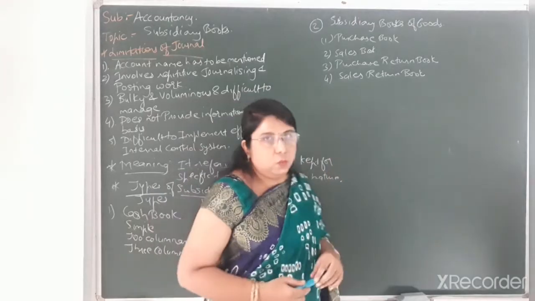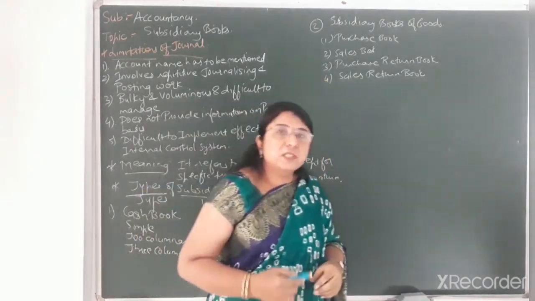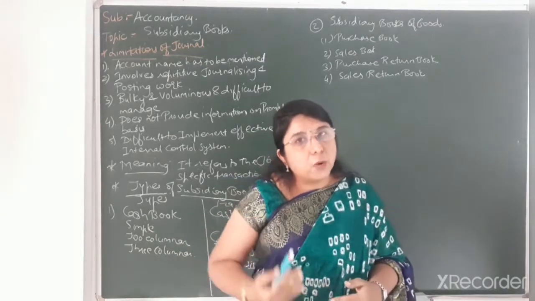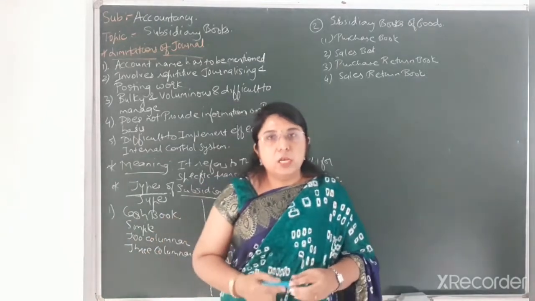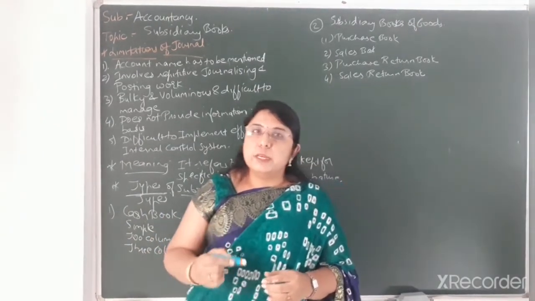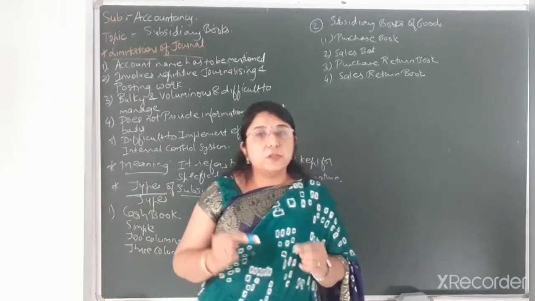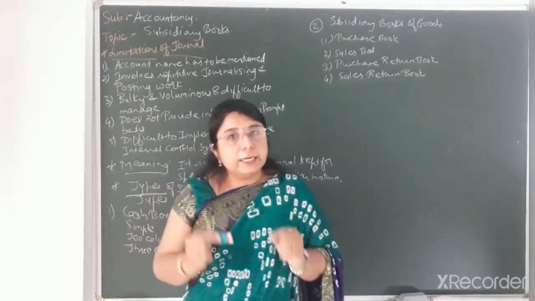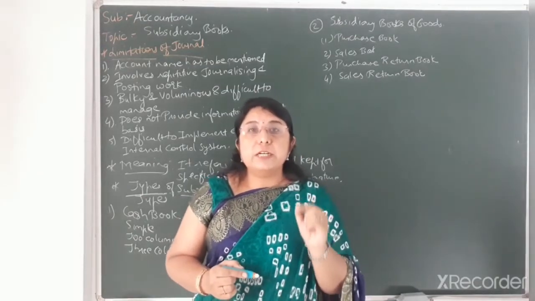And in the case of purchase return, meaning goods which we had previously purchased and are now returning back to the supplier, that type of transaction will be recorded in the purchase return book. But mind well, in this type of subsidiary book for goods, only credit transactions will be recorded and they should be goods related transactions only.